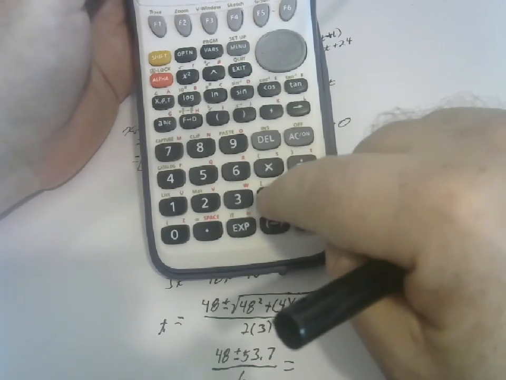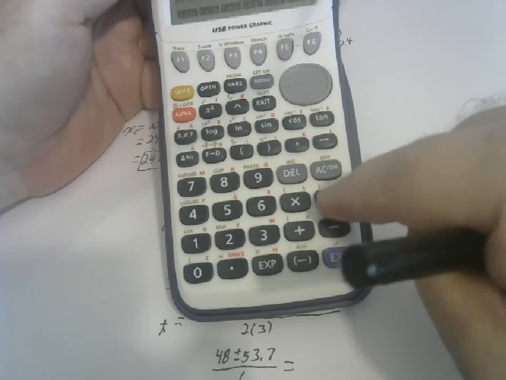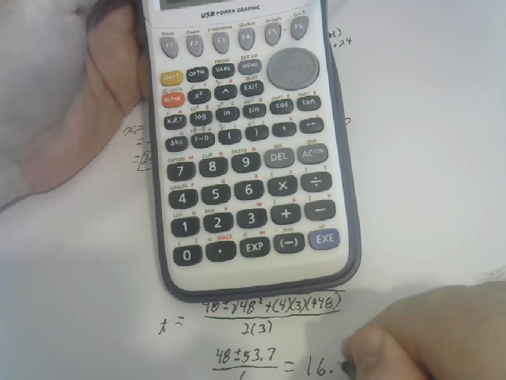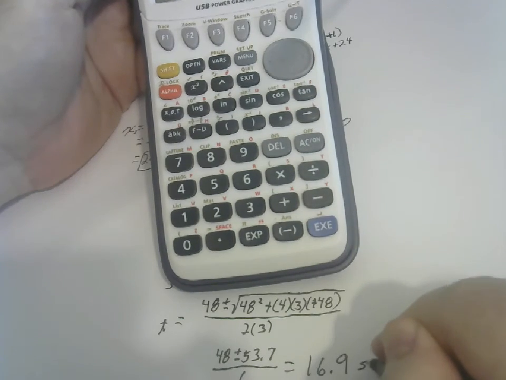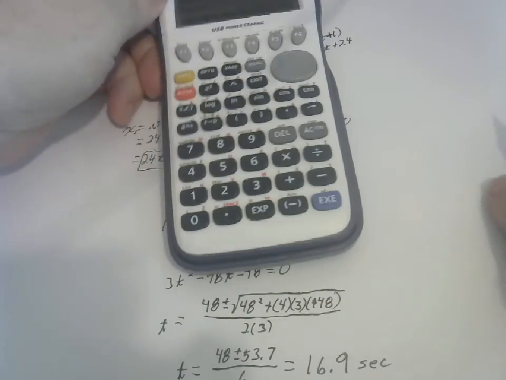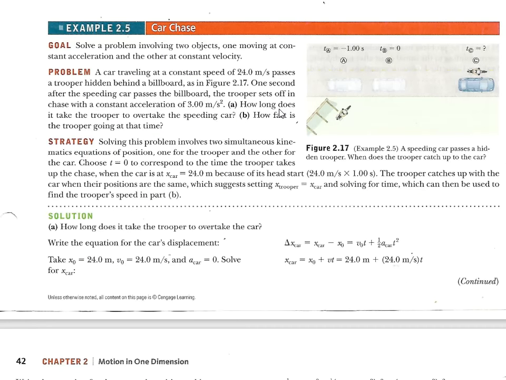So I'm going to take that and add plus 48 equals, and then divide it by 6. And I got equal to 16.9 seconds. Coming back, how long does it take the trooper to overtake the speeding car? It looks like that should be the answer to part A.